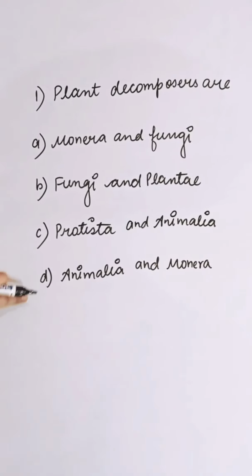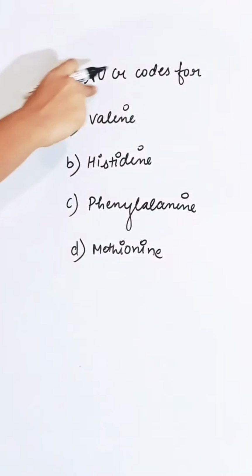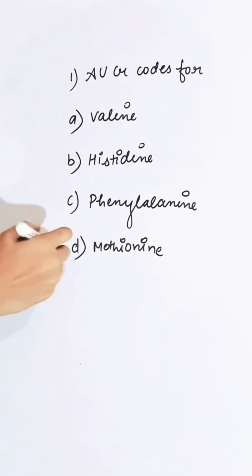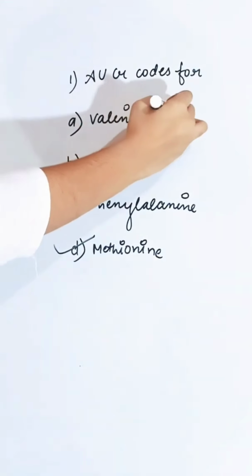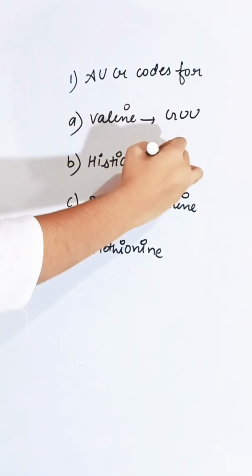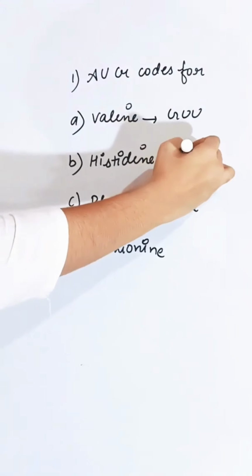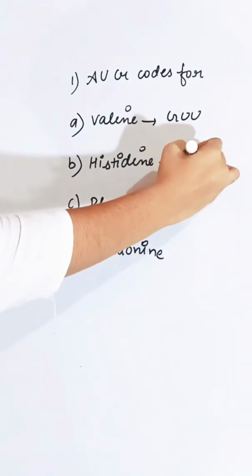AUG codes for: first option valine, second is histidine, third is phenylalanine, and fourth is methionine. AUG is the code for methionine, and valine is coded by GUU. Histidine is coded by CAU. Phenylalanine is coded by UUU and UUC.